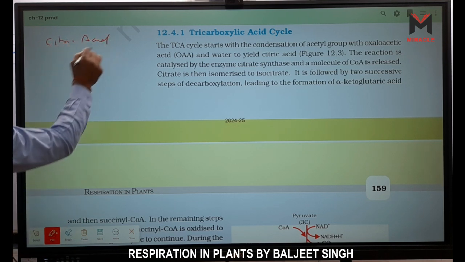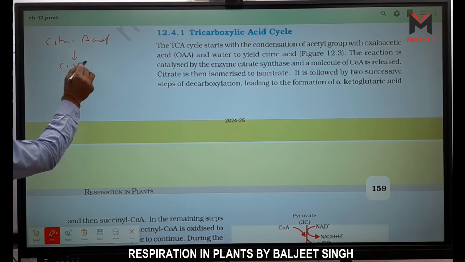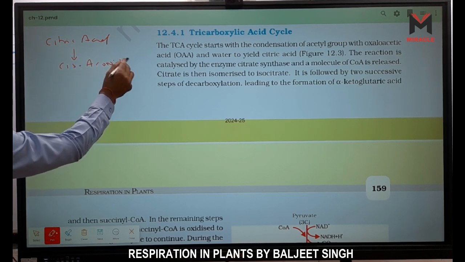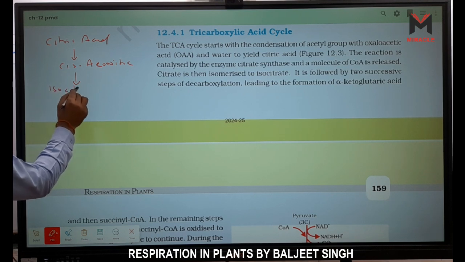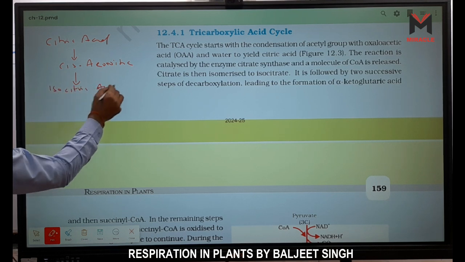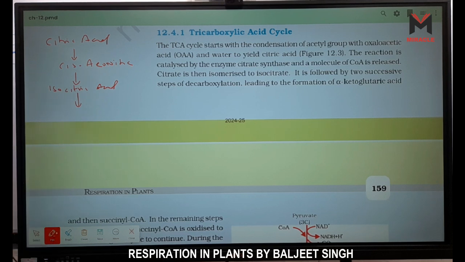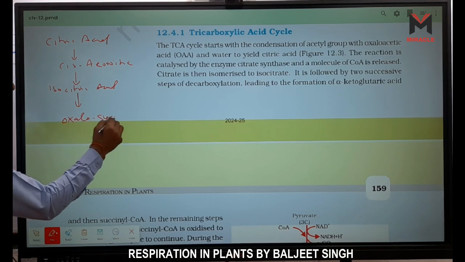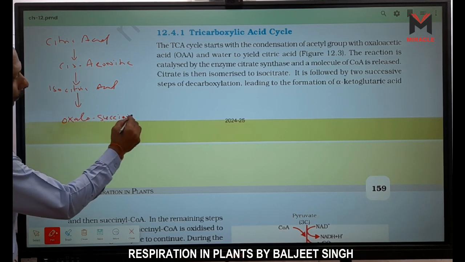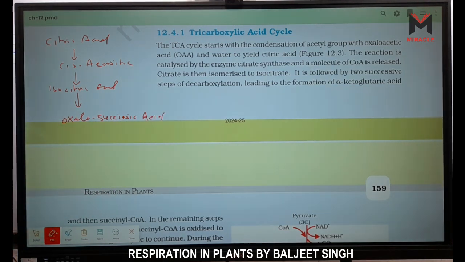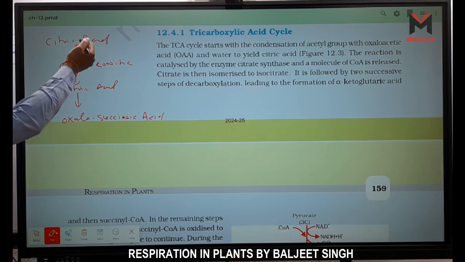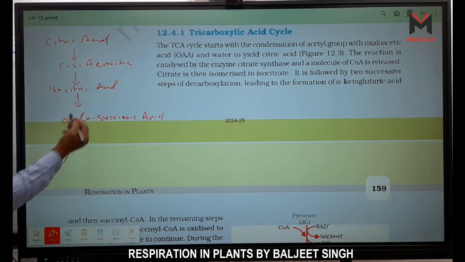Citric acid is formed, then cis-aconitic acid is formed, then it is converted into isocitric acid. Isocitric acid is converted into oxalosuccinic acid, or we can say oxalosuccinate also, like citric acid, citrate, oxalosuccinic acid.